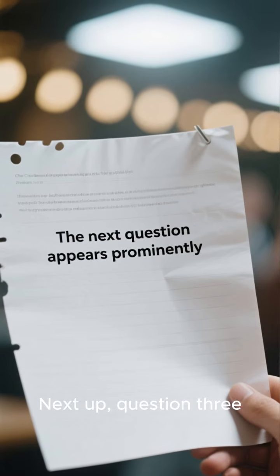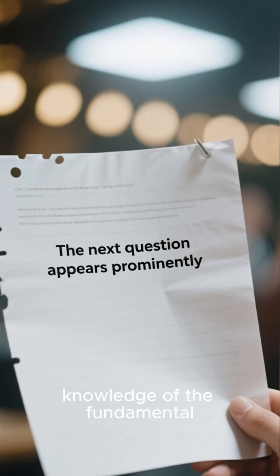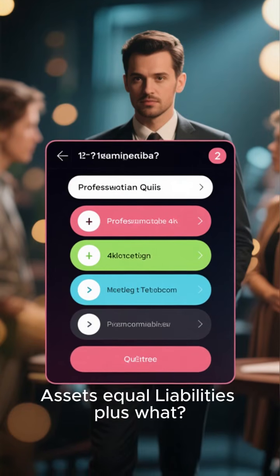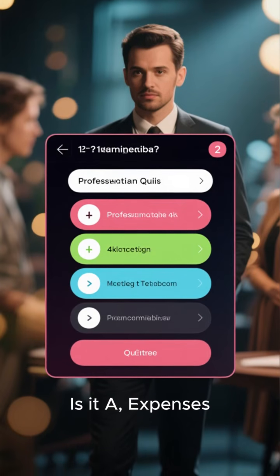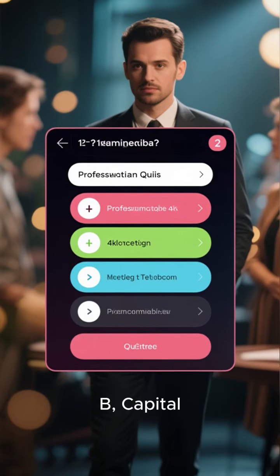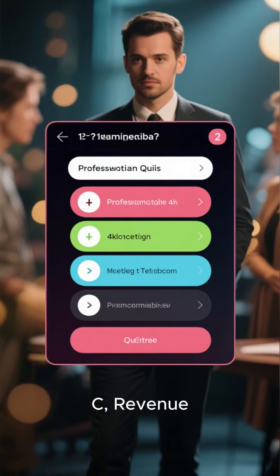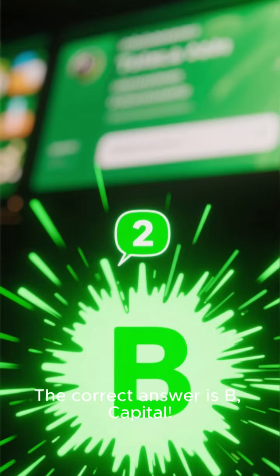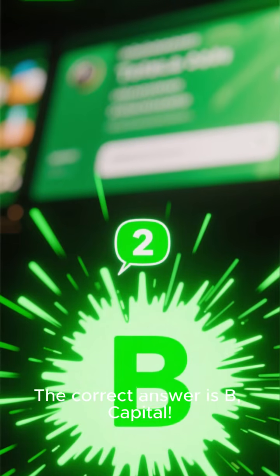Next up, question 3. Let's test your knowledge of the fundamental accounting equation. Assets equal liabilities plus what? Is it A, expenses? B, capital? C, revenue? Or D, income? This one is crucial. The correct answer is B, capital.